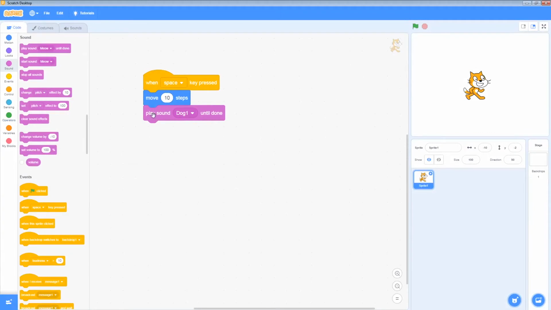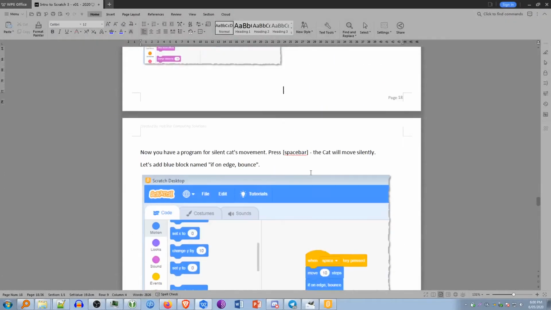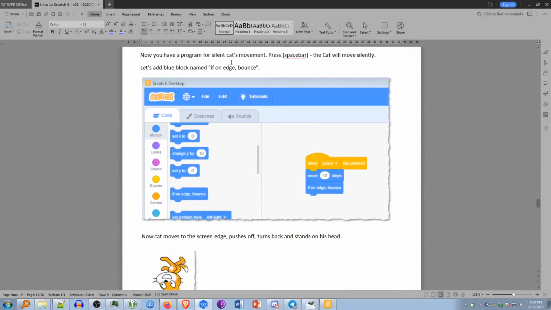So I can click on this block and drag it down. I can then drag it over to the block palette and drop it there. Now you have a program for the cat silent movement. Press the spacebar and the cat will move silently.